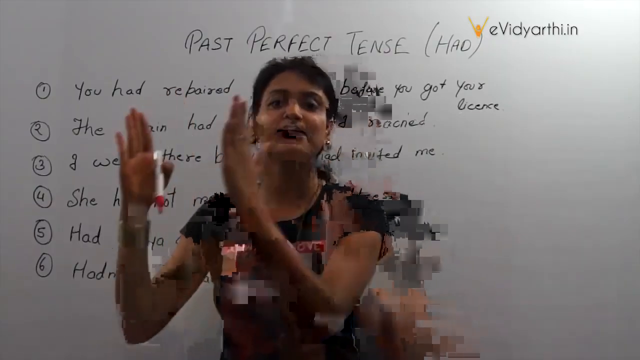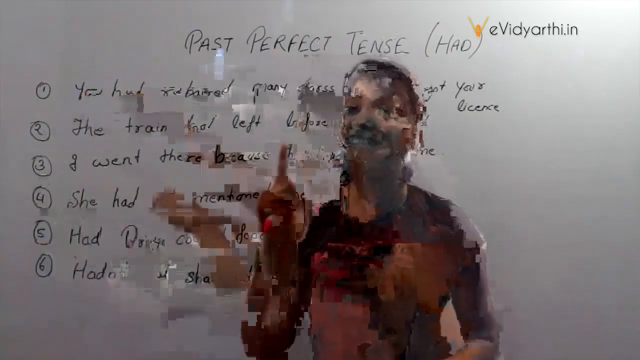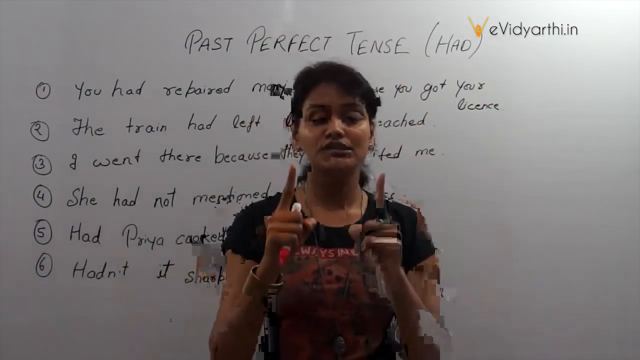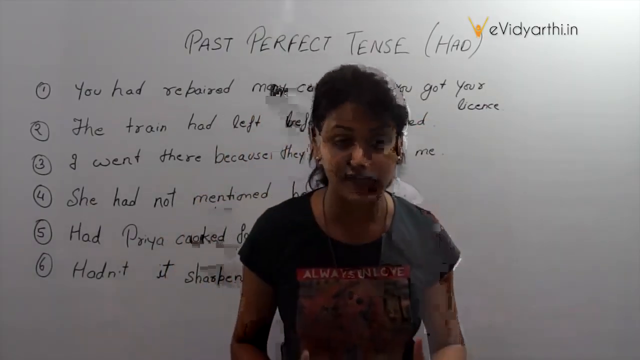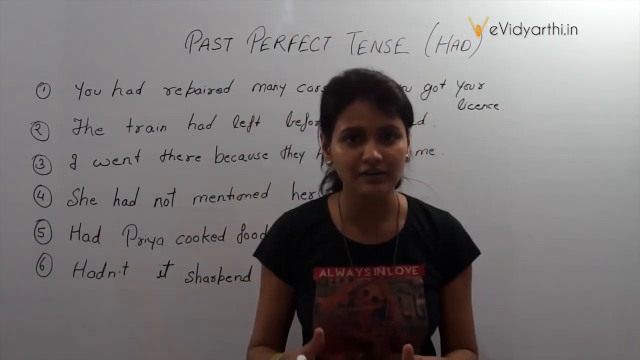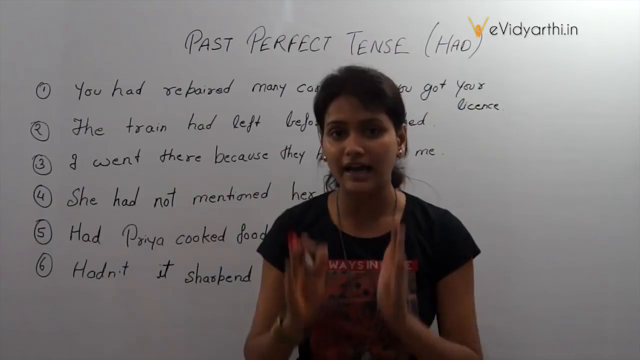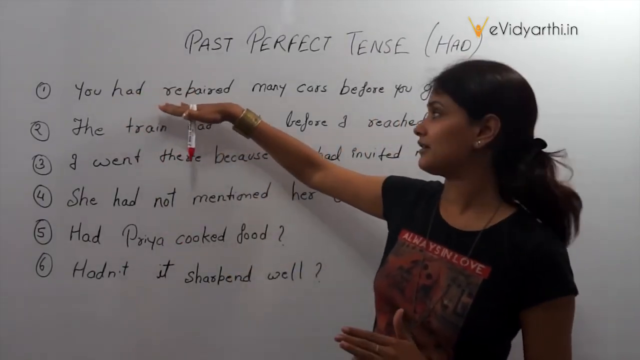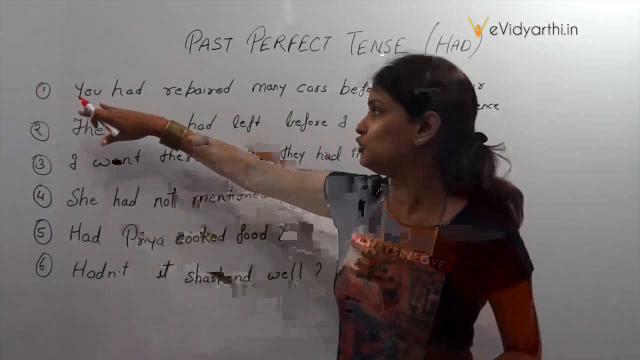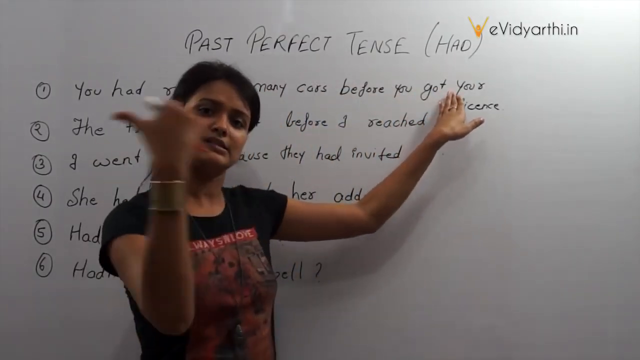So what is the first action happening in the past? Which is the first action? The first action is repairing cars. Getting the license is the second one. So the first action of the past is identified as a past perfect tense, or with the first action of past we use had with the third form of verb, or with the third form of action verb. So you had repaired, which is the third form of the verb, and we have used had along with the subject. You had repaired many cars before you got your license. Getting a license is secondary.